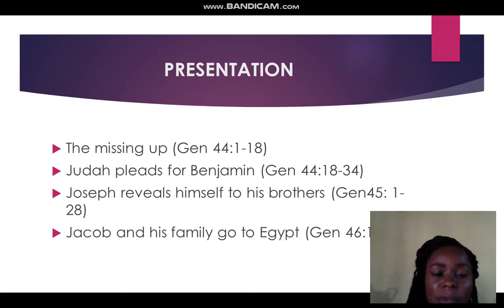Joseph instructed one of his servants to put his cup in the bag of Benjamin. The reason why Joseph instructed his cup to be put in the bag of Benjamin was because he was looking for a situation to accuse Benjamin so that Benjamin would be kept in custody and be beside him. Remember, Benjamin is the brother of Joseph. So Joseph gave the command for his cup to be placed in Benjamin's bag, and the cup was actually placed in Benjamin's bag.